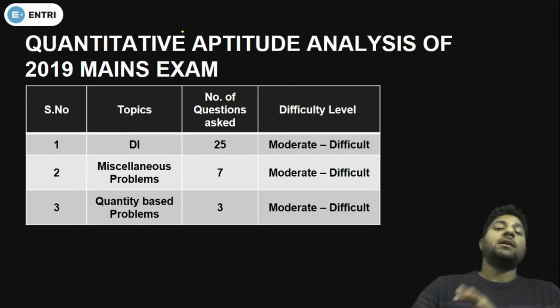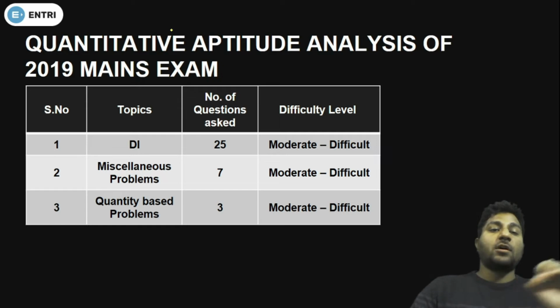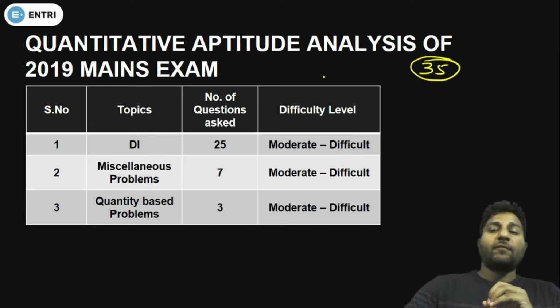Look, here is the previous year analysis of the SBI PO mains examination of quantitative aptitude. Look at this. You know that there will be 35 questions from the quant section and the majority of the questions were from DI. That means 25.